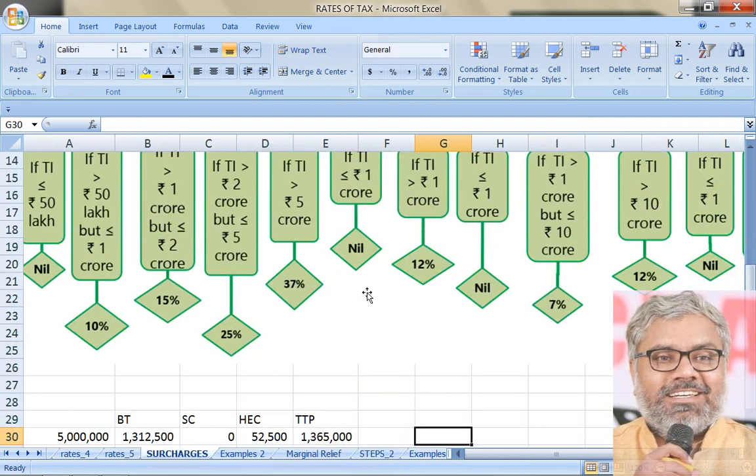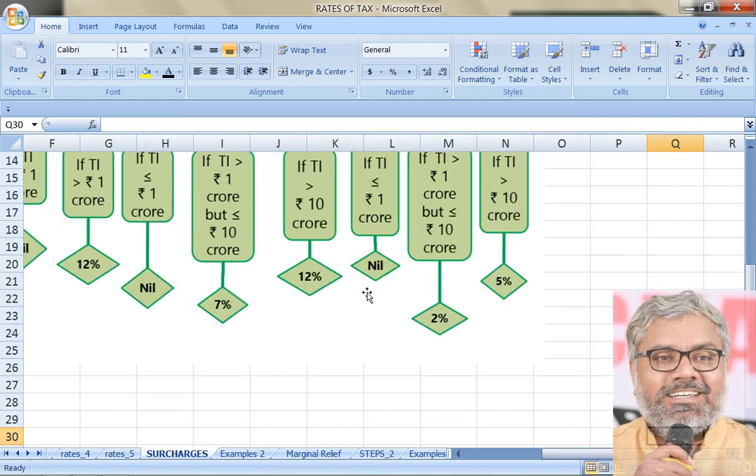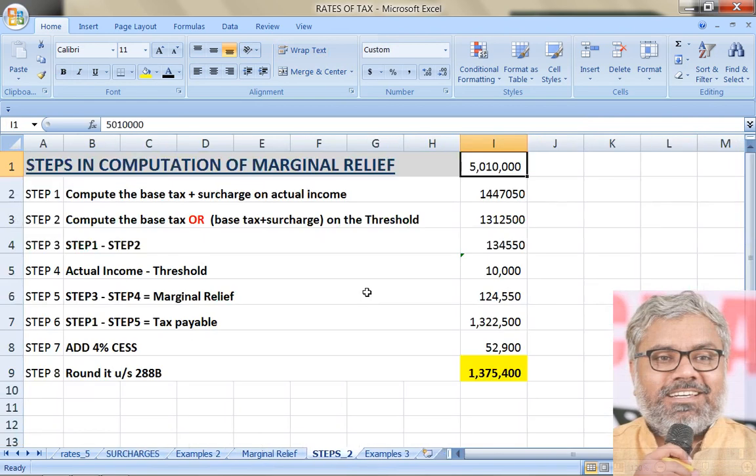So 1, 2, 3, 4, 5, 6, 7, 8, 9 cases are possible here easily in relation to marginal relief. All 9 cases we are not going to do, but any other special case also we can try to do separately. Say other types of SSEs, let us try. For individuals it will take more time also, naturally, because you have to calculate the incomes carefully.